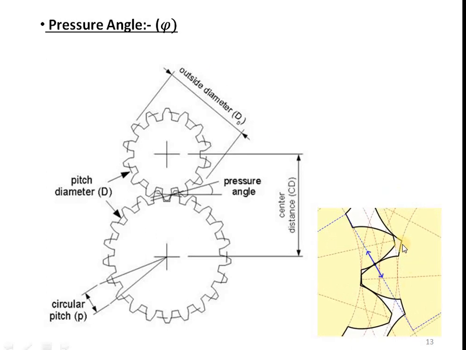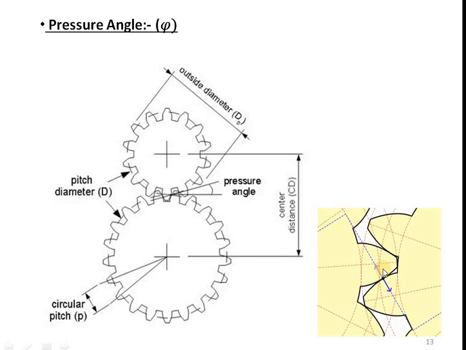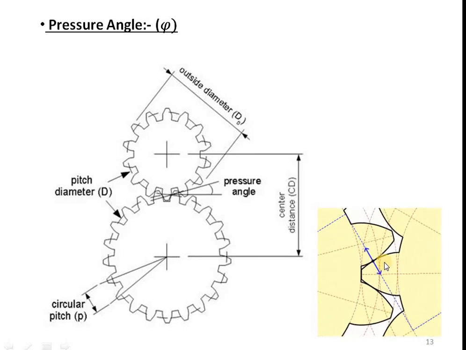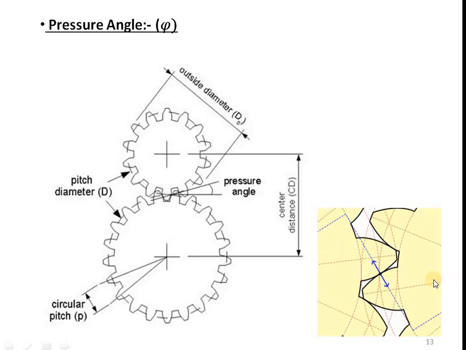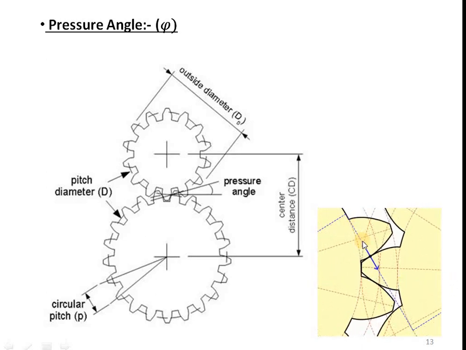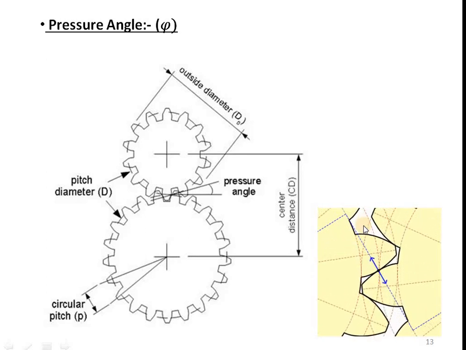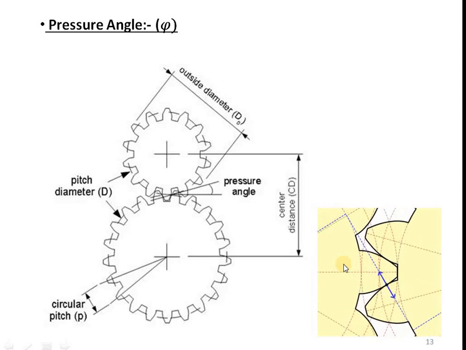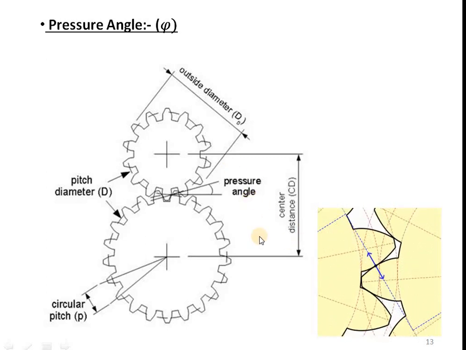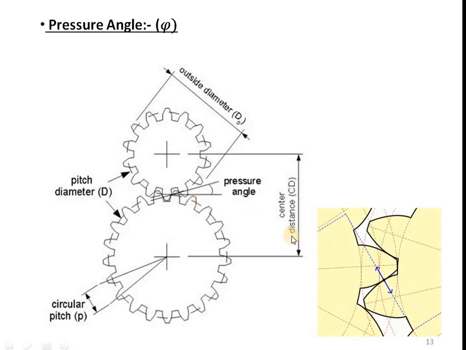In this diagram you can see this arrow is indicating the common normal between two teeth in contact, one of the pinion and one of the gear. So the pressure angle is the angle between the common normal, in the direction of this arrow, and the common tangent at the pitch point.